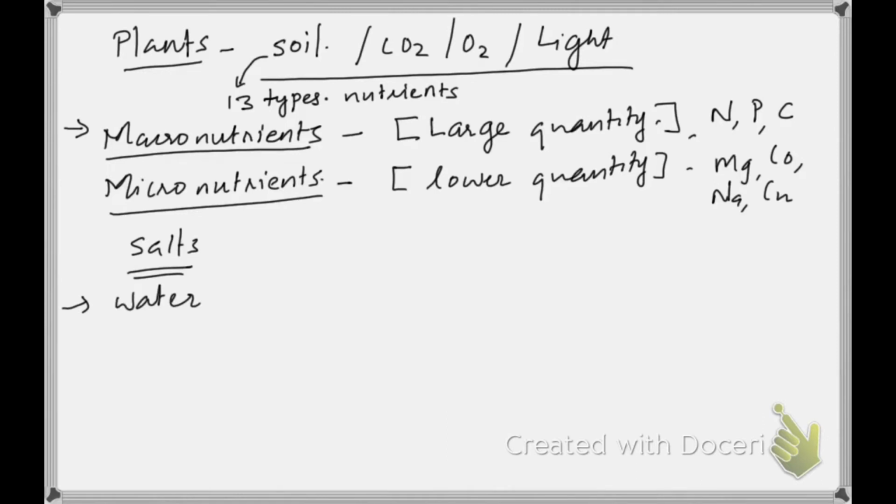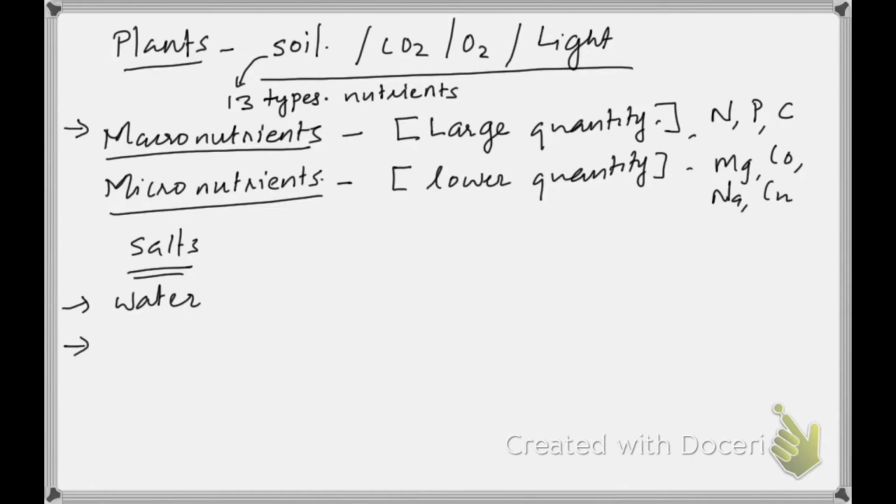To the water we add macronutrients and micronutrients based on their requirement. If nitrogen is required in higher amount, you need to add a higher amount of nitrogenous salts. We need to add less amount of magnesium salts. So these are the two important groups of nutrients which are added.